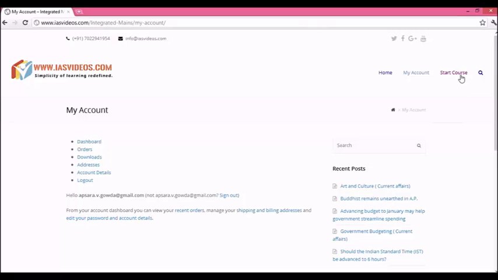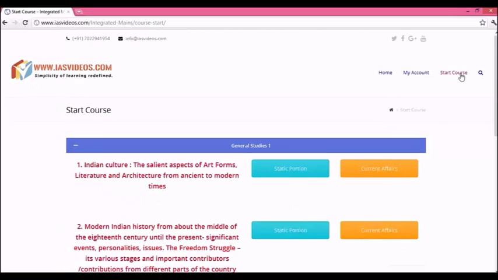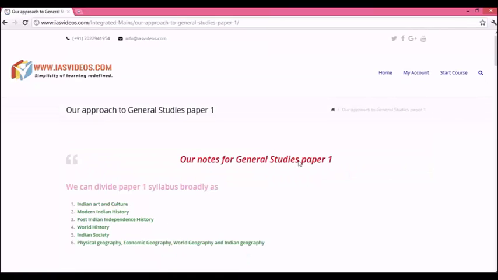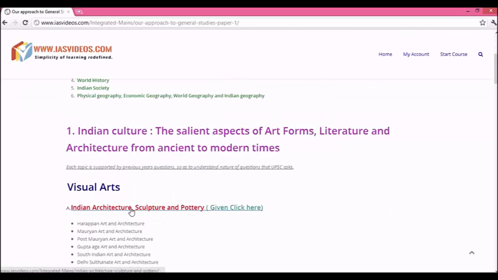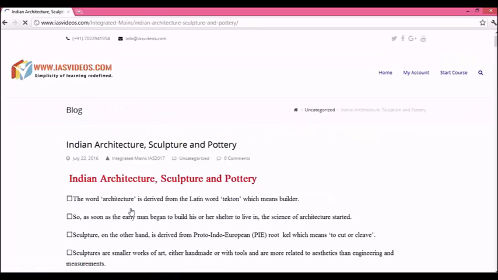Now you have to start your course. If you click on the static portion, you will be taken to this page. Now click on the first link here. See, now you have access to the content.